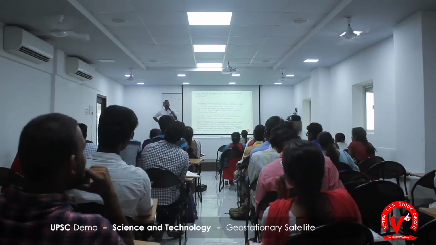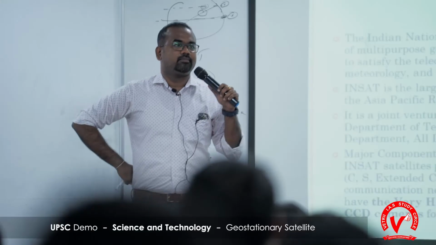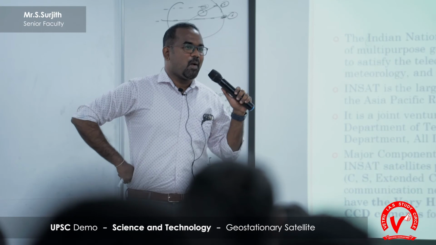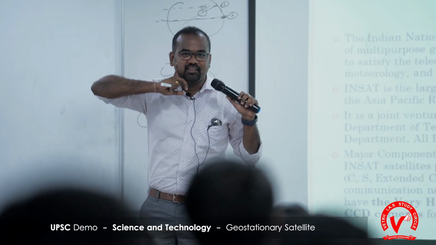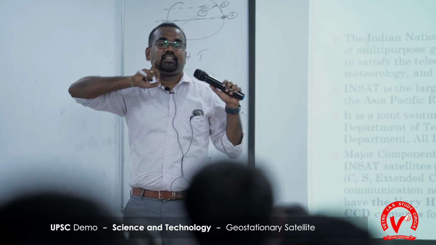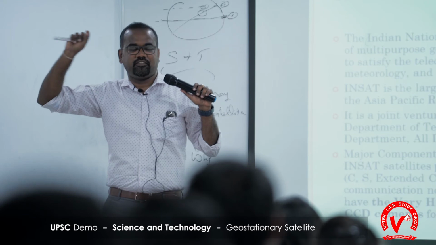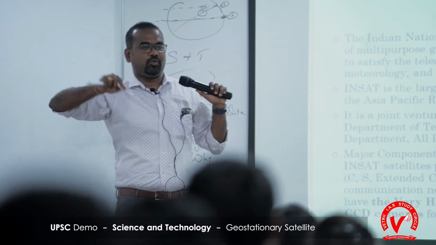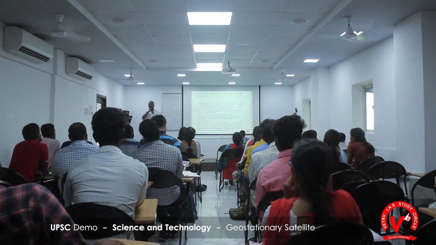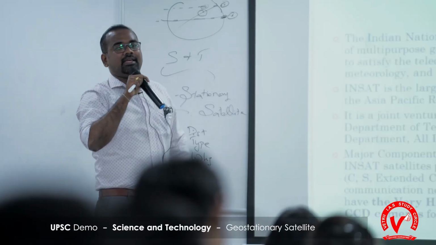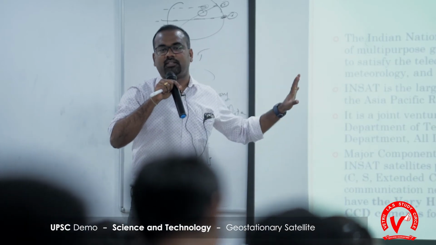Do you know which type of launch vehicle is used to launch this type of satellite? PSLV, GSLV. GSLV stands for Geosynchronous Launch Vehicle. When the GSLV name comes, which type of satellite do they use it to launch? Geostationary satellites. But presently this type of satellite is said to be the heaviest satellite.